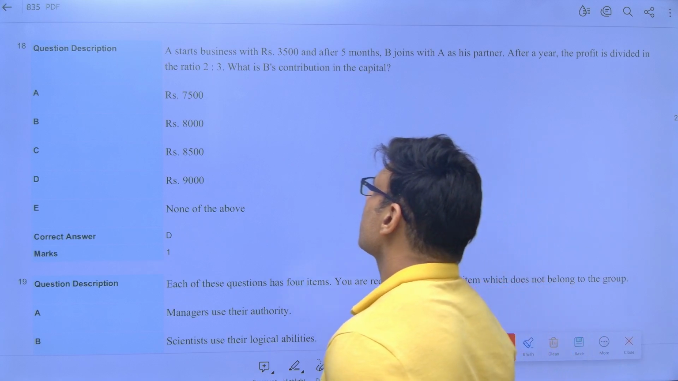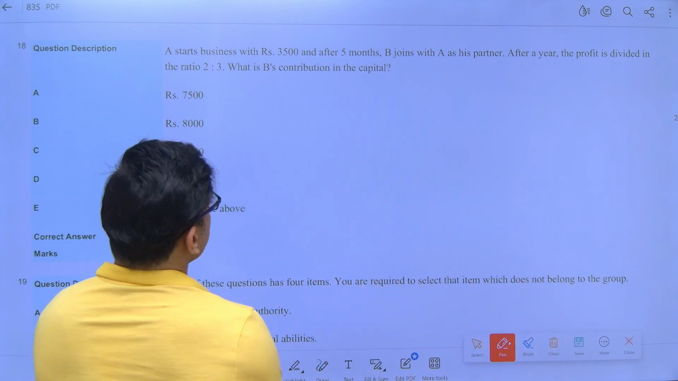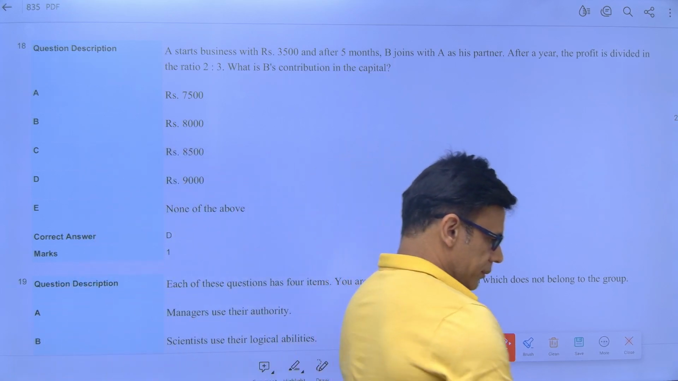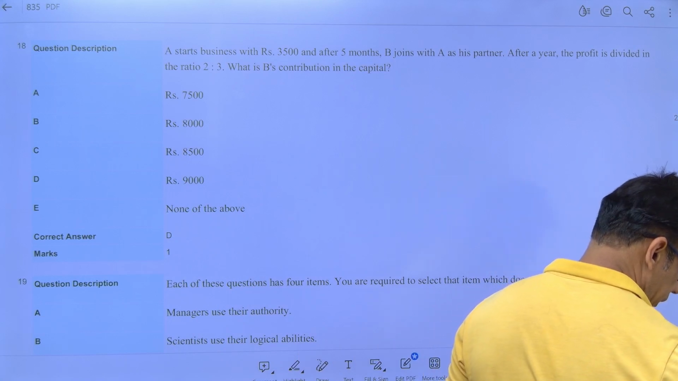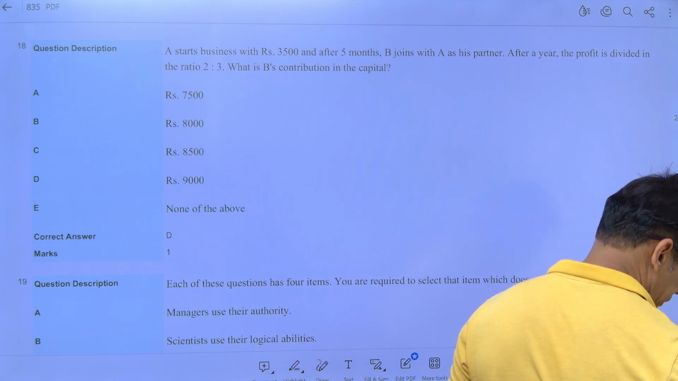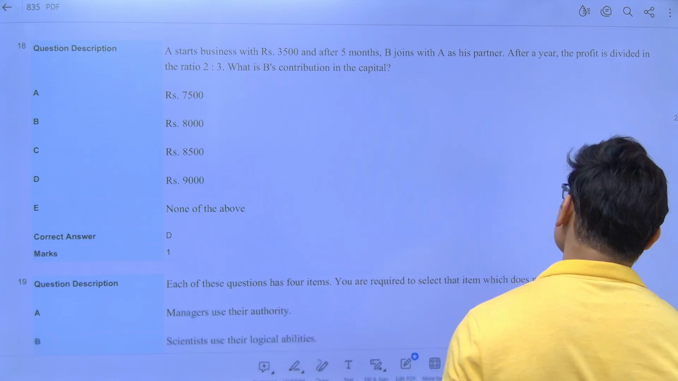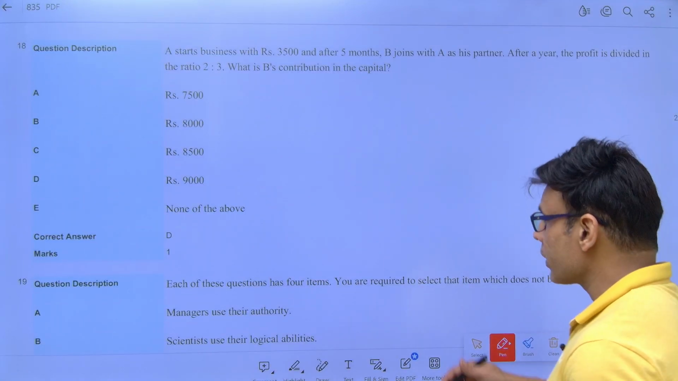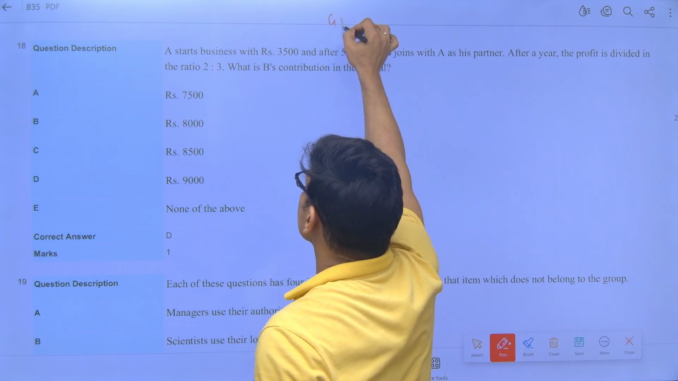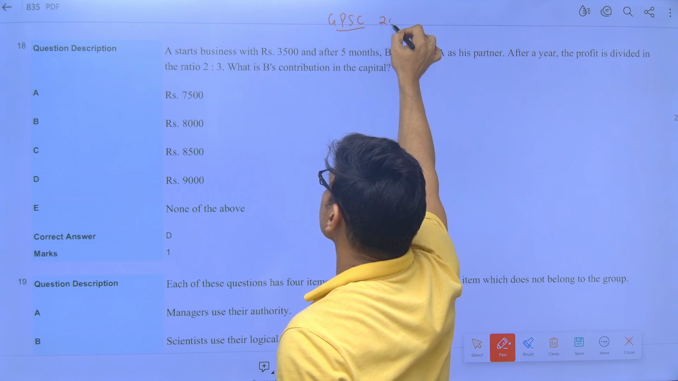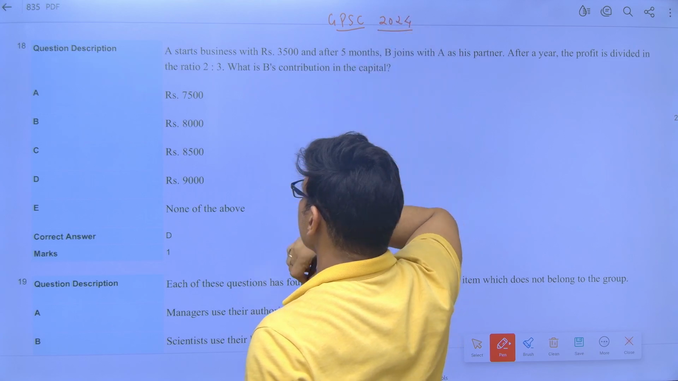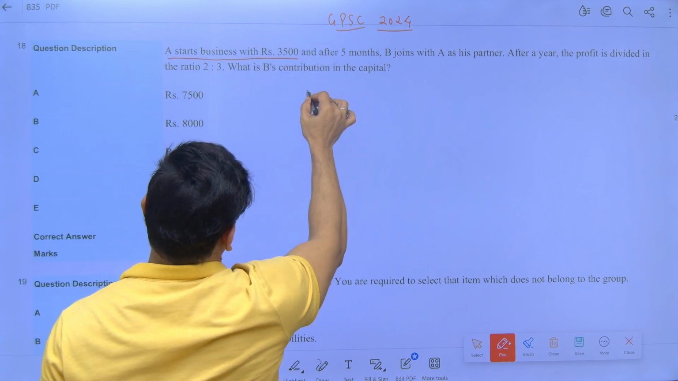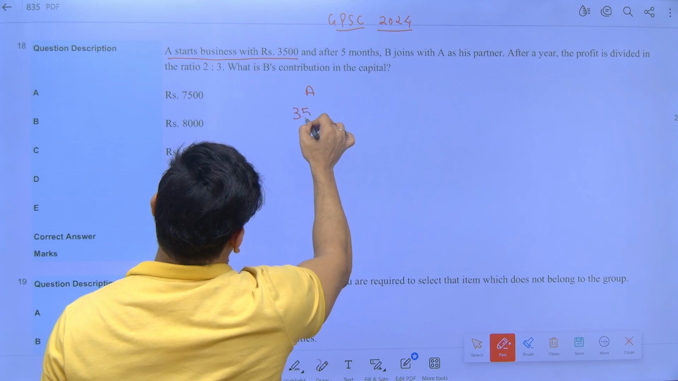The question is, A starts a business with rupees 3,500. This is an actual GPSC question of 2024. Let's see how much time we take to solve this question. Now A starts a business with how much? Rupees 3,500. So A started with 3,500.